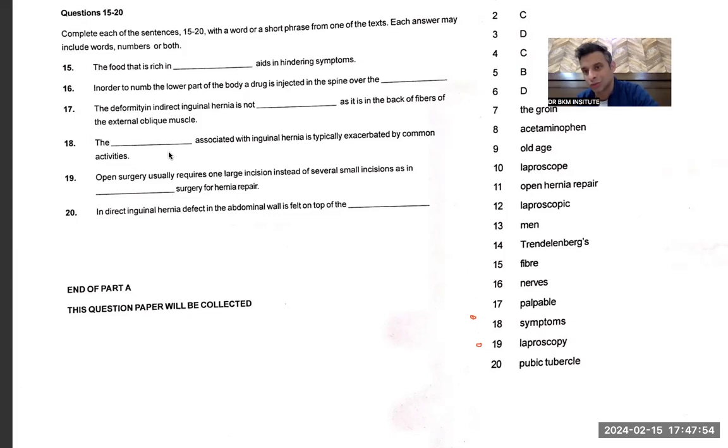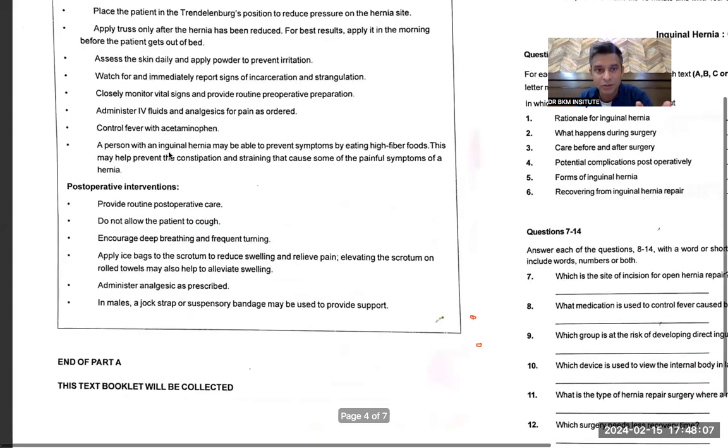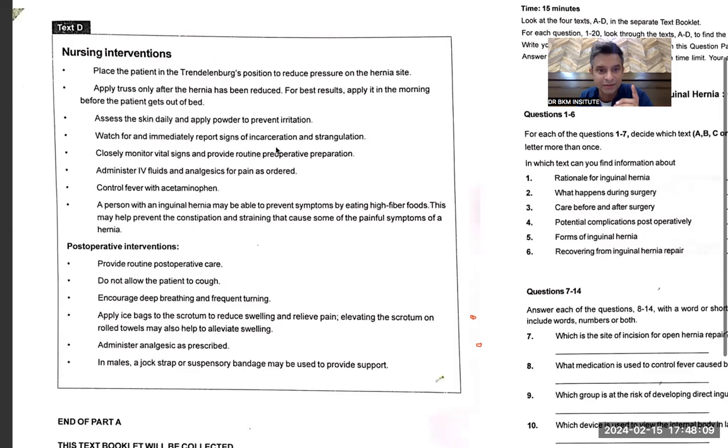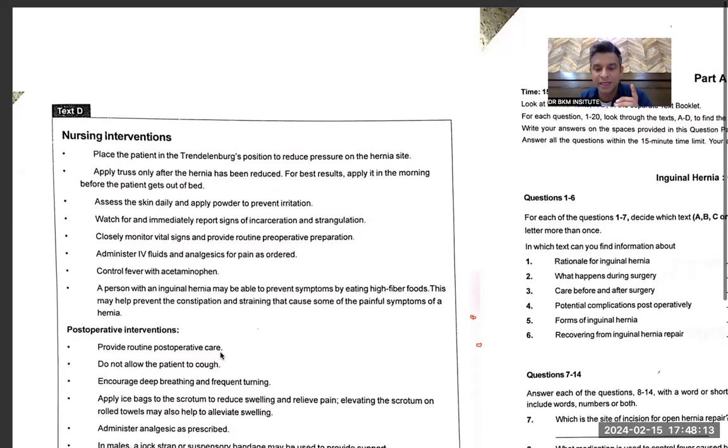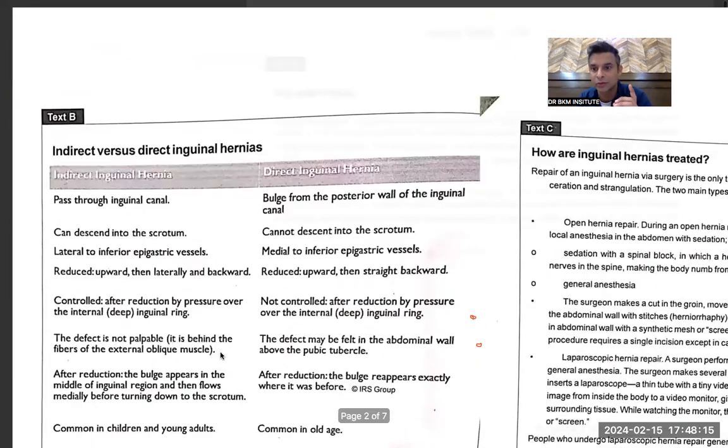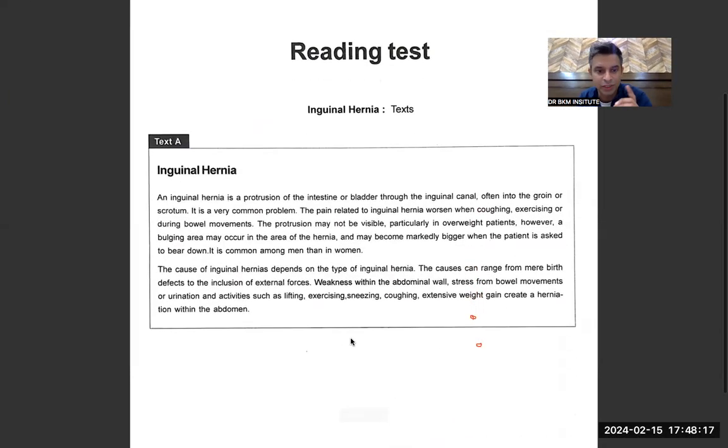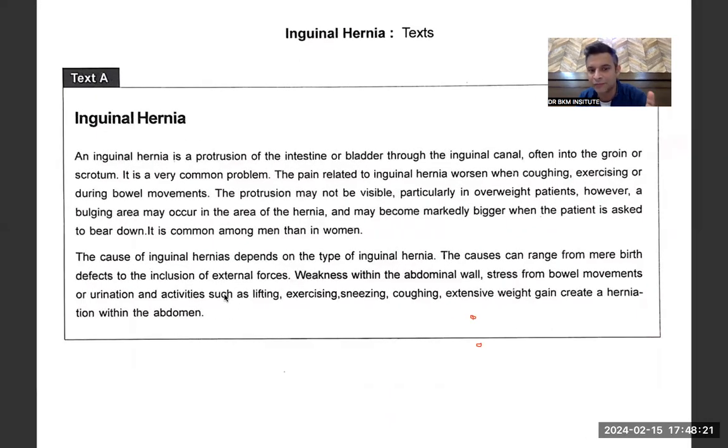So question 18, I am not sure because I don't know what it is talking about. The dash associated is typically exacerbated by common activities. It should be in D because they are saying how it gets activated, or it can be in the complication part. So I have to find the word activities, or it can be in the A part. Cause can also have the activities. There it is. Now I have found the word.